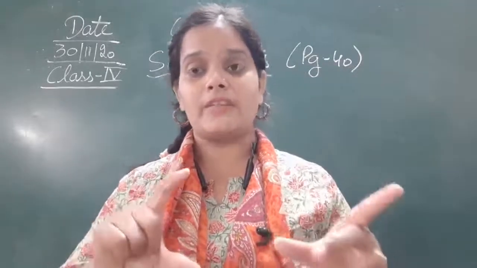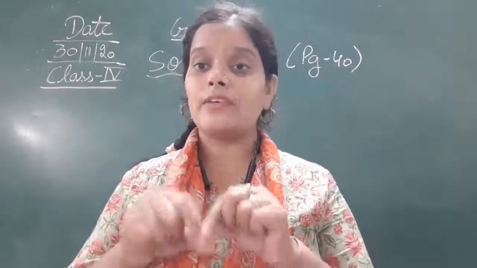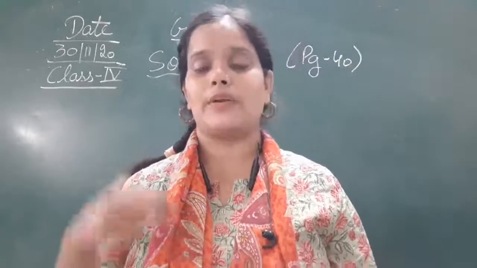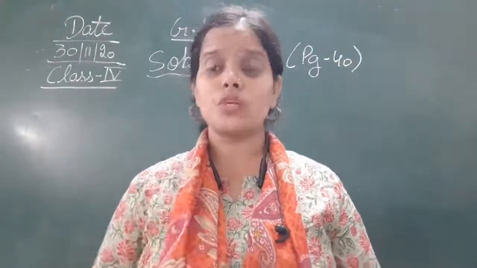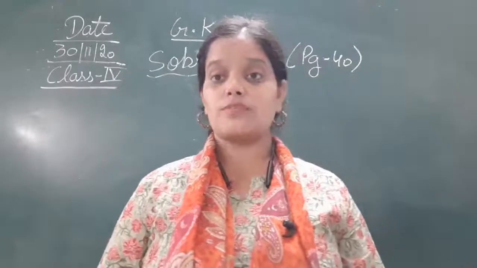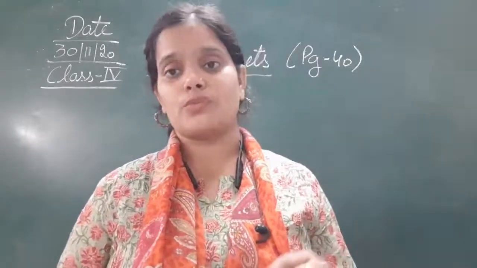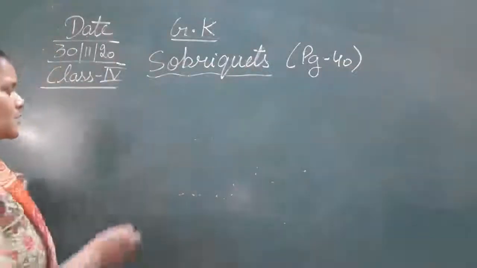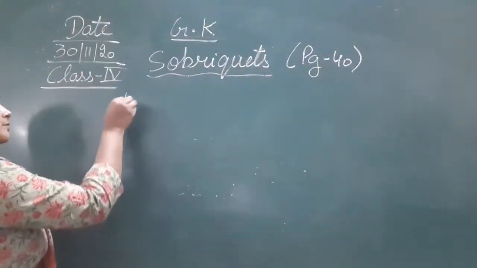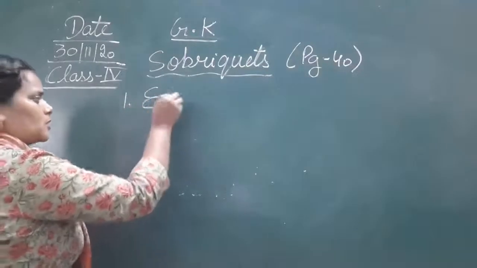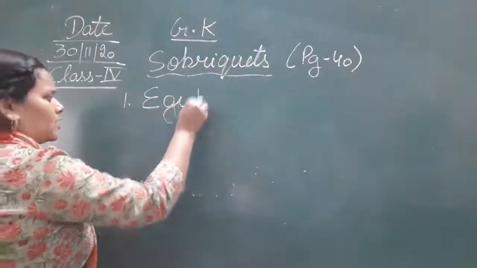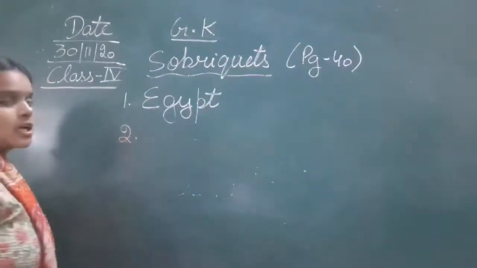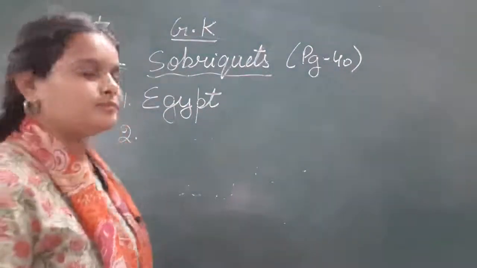So the gift of the Nile means the Nile river is in Egypt, and the Nile river is the longest river in the world. Which is the longest river in the world? That is the Nile river. So the gift of Nile is Egypt. The Egypt country is known as gift of Nile. So the answer of the first one is Egypt, E-G-Y-P-T.